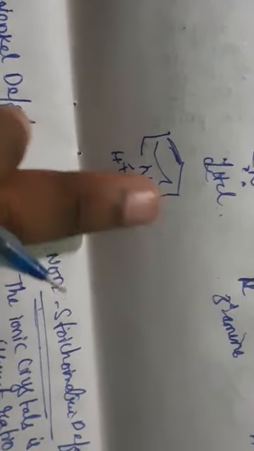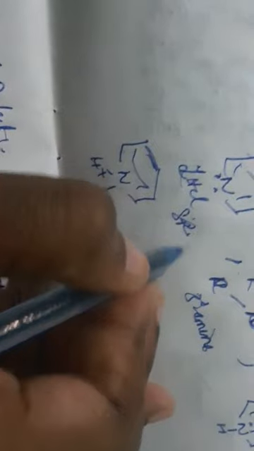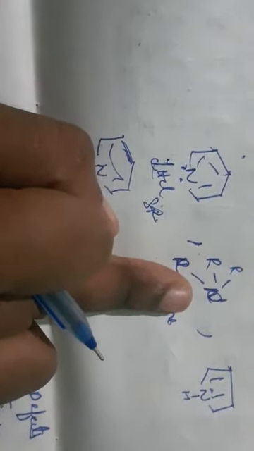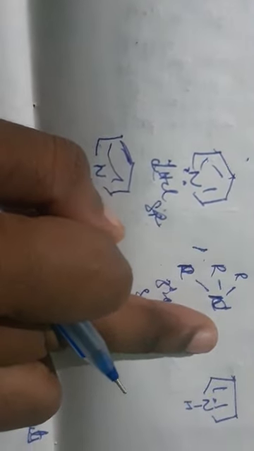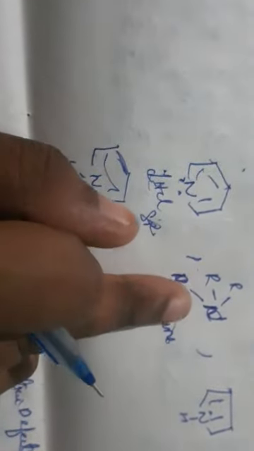Now this is sp2 hybridized, and this is sp3 hybridized. Compared to these two structures, this one has more basic character. Why? Because nitrogen can easily accept the H plus ion. This has no double bond character.